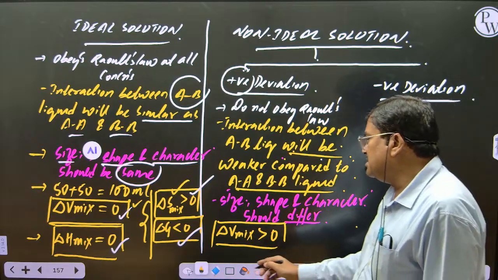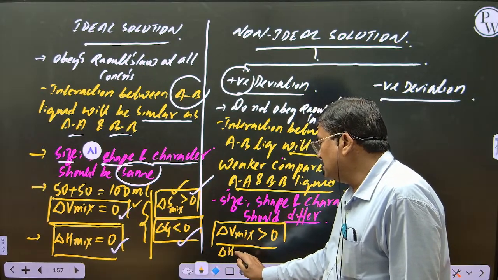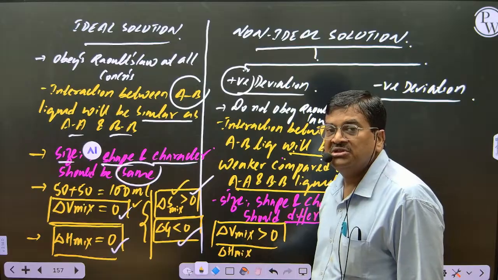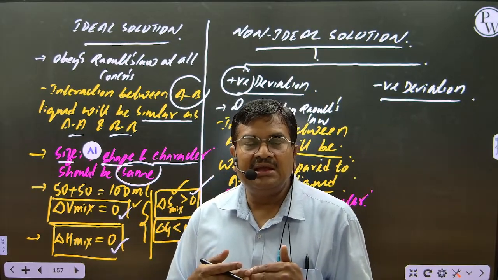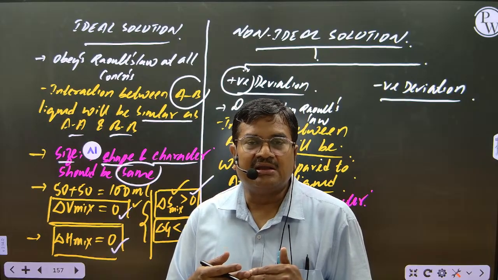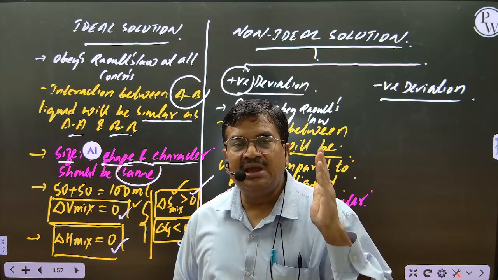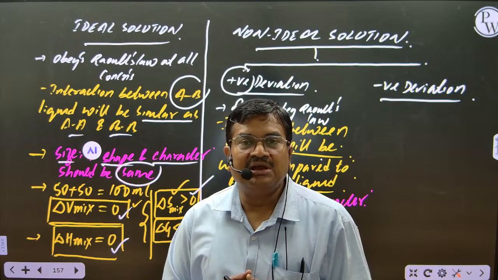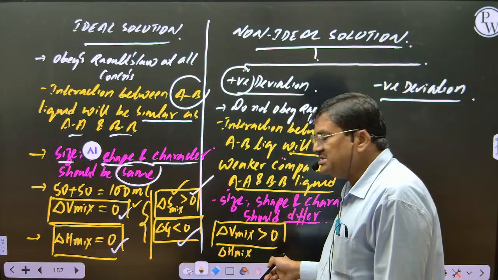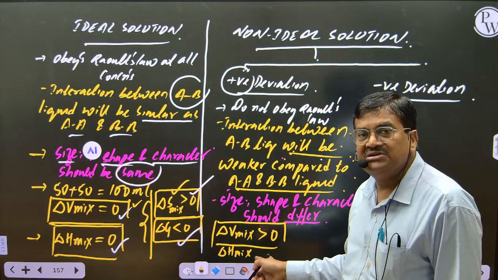Now what will be the enthalpy change of mixing? Think over whether it is endothermic or exothermic. After mixing A liquid with B liquid, the AB interactions become weaker. It means I am spending energy to break the AA and BB interactions. Breaking of bonds is endothermic, no? So the enthalpy change of mixing will be greater than 0. Why?